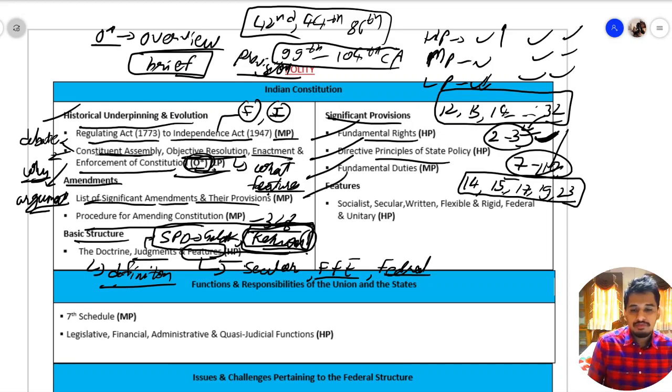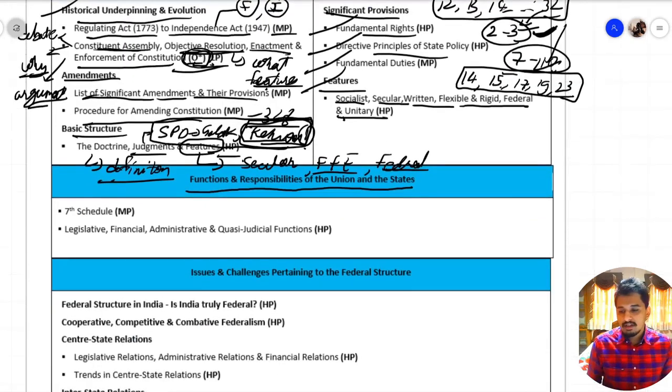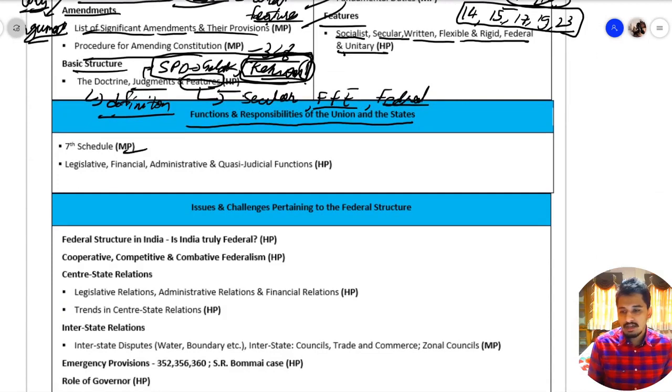Then we have features. What are the features of Indian Constitution? Socialist, secular, written, flexible and rigid, federal and unitary in nature. Then we have functions and responsibilities of union and the state. In this we have 7th schedule, that is the division of power. Then we have legislative, financial, administrative and quasi-judicial functions between the union and the state. You should know how these functions have been divided between both of them.